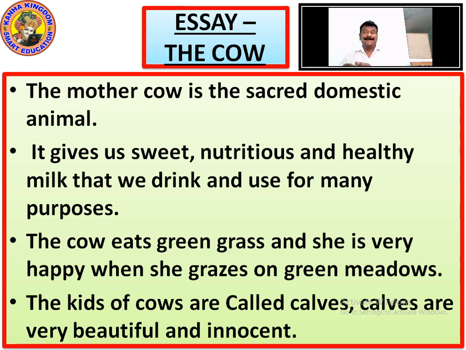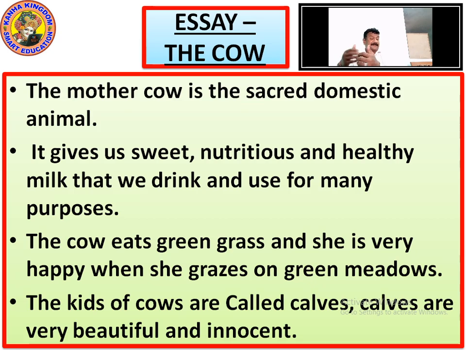The cow eats green grass. She is very happy when she grazes in green meadows. What are the green meadows? Just now we have seen the pic in which it was grazing in the meadows. What is graze? Graze means the eating process of the cow is called grazing. The cow eats green grass and she is very happy when she grazes. When she grazes means when you take her down to the meadows, it is happy grazing on green grass.